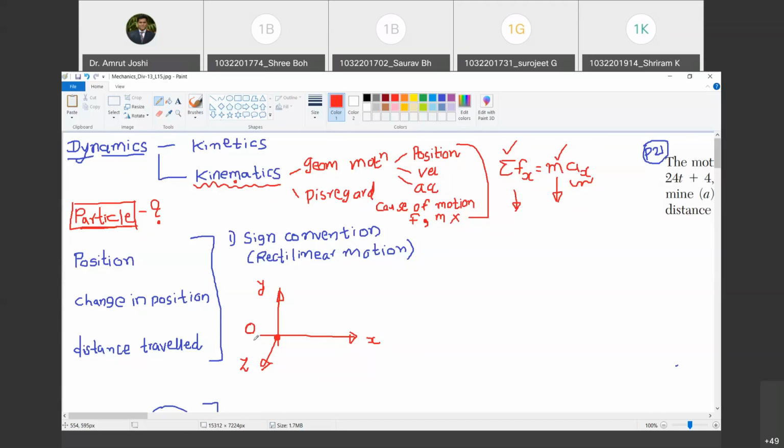So what I have chosen a point in a space. I have also chosen three orthogonal axes passing through the same point under consideration. And I have shown these arrows. So what do these arrows mean? Tell me. Positive directions of those orthogonal axes. Yes. Are you with me? Yes, sir. So this sketch reveals lot many things.